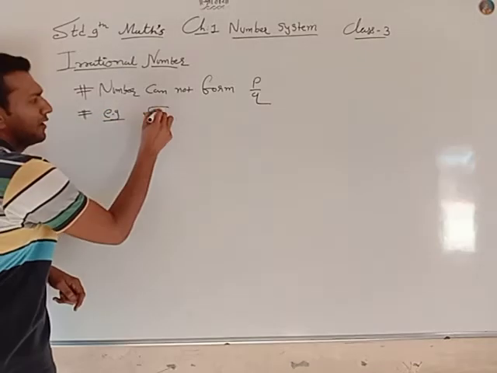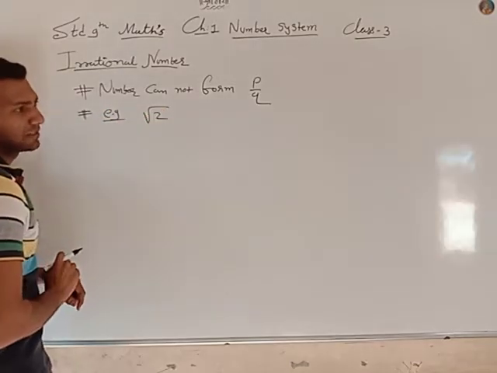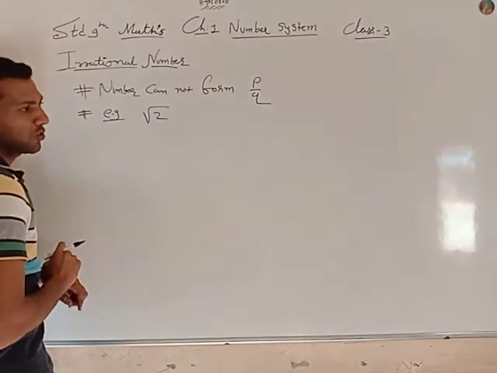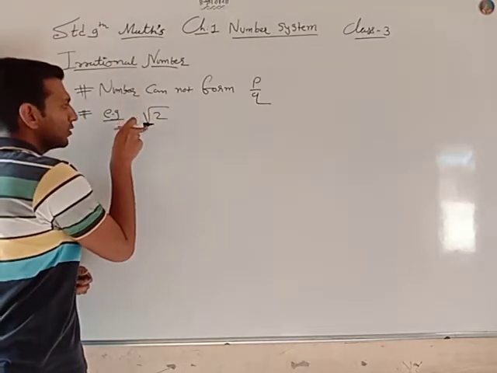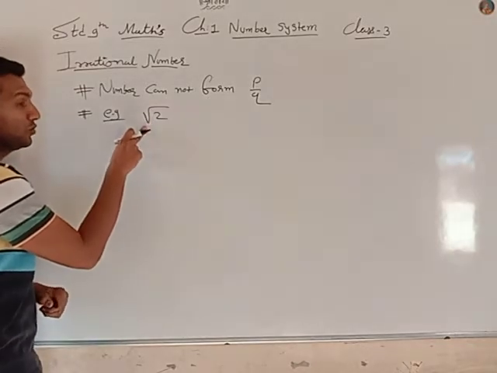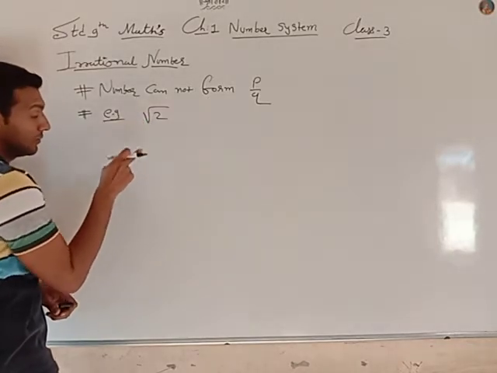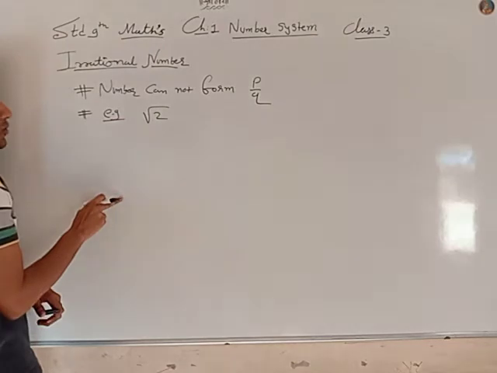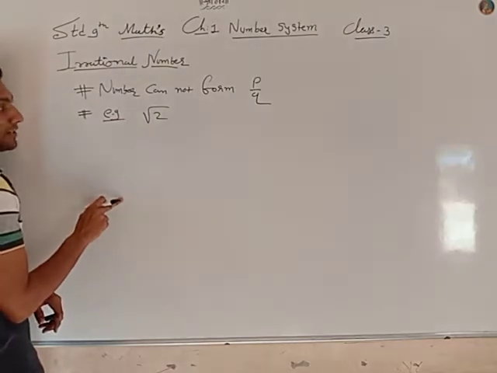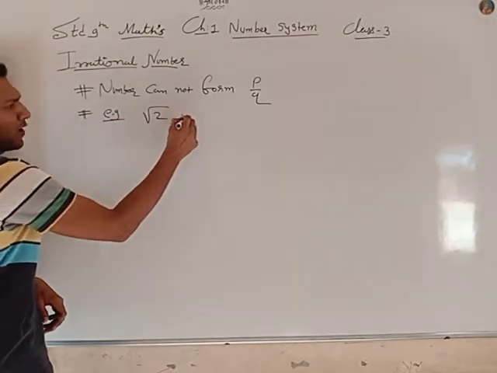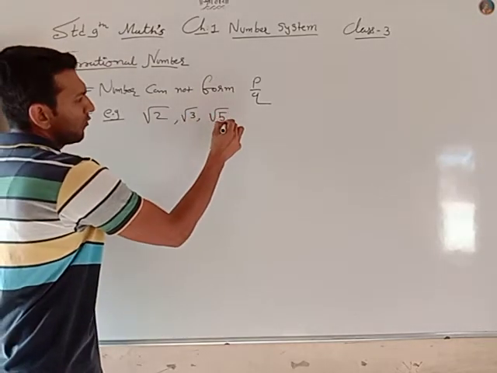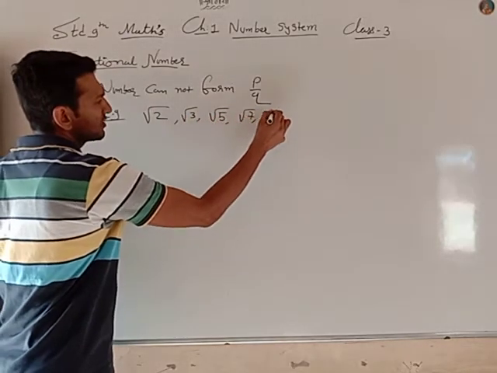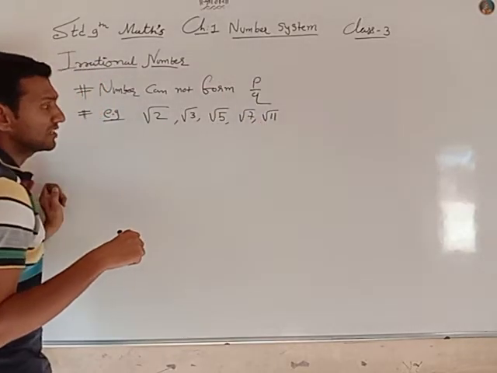Example, under root 2 is an irrational number. You cannot find the square root of 2, so the square root of 2 is an irrational number. Square root 3 is an irrational number. Square root 5, square root 7, square root 11 are irrational numbers.